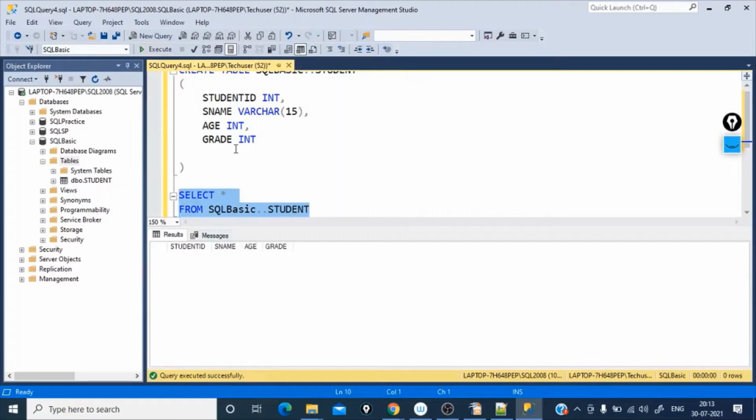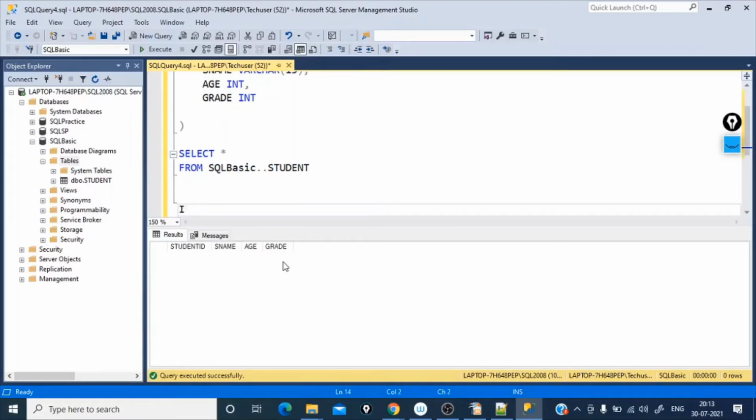Okay, we can see here student ID, S name, age, grade. The column names are present, but there is no data in this table because we have only created the table. We have not yet entered any data into this table. So why can't we just go ahead and enter a few entries into this table? For that, we will be using insert statement.